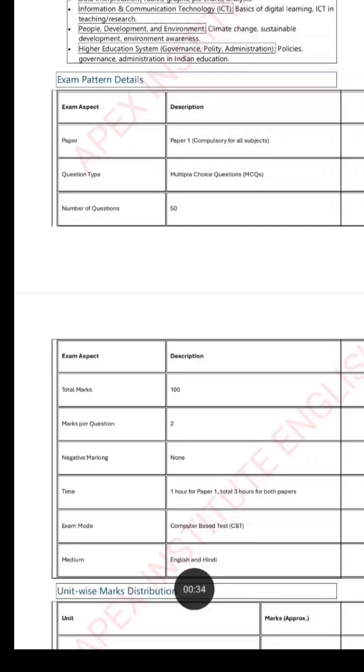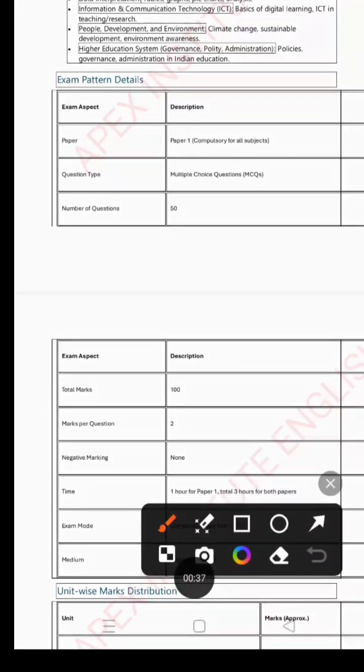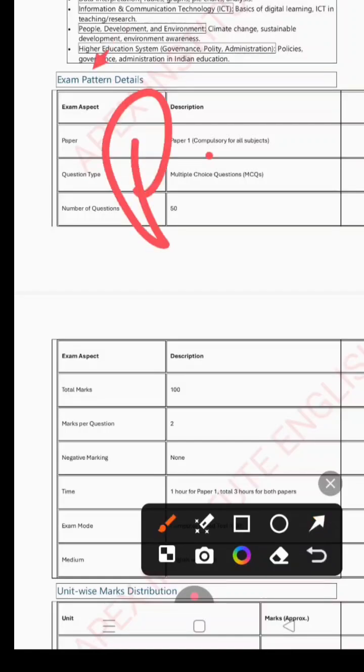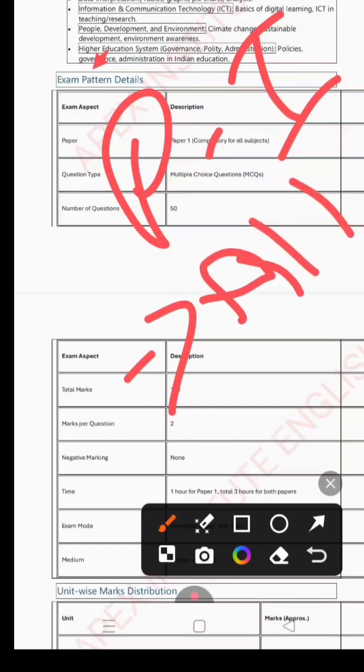First of all, from the basics, you know that UGC NET has two papers, paper 1 and paper 2, right? So your paper 1 is compulsory for all, no matter what subject you have: history, pol science, physics, chemistry, whatever is your subject, paper 1 is common for all.